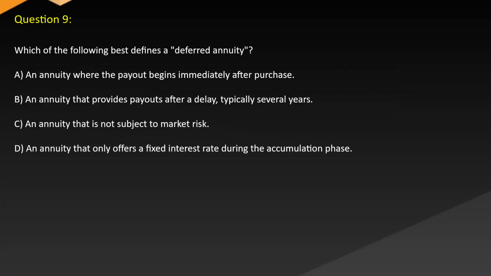Question 9. Which of the following best defines a deferred annuity? A. An annuity where the payout begins immediately after purchase. B. An annuity that provides payouts after a delay, typically several years. C. An annuity that is not subject to market risk. D. An annuity that only offers a fixed interest rate during the accumulation phase.